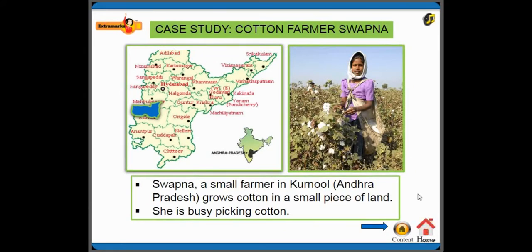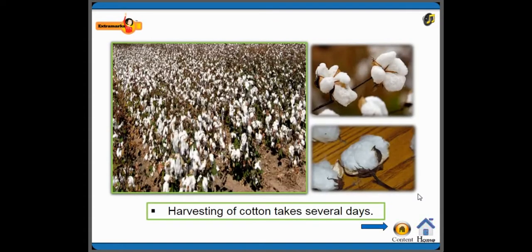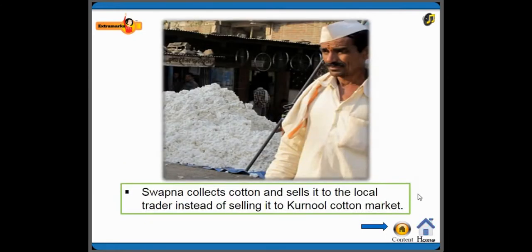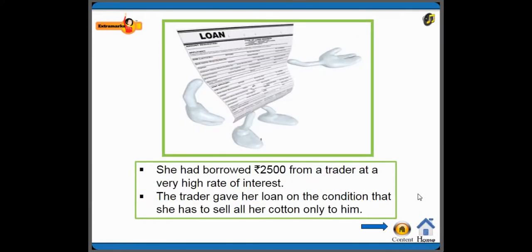Now let's see the case study of cotton farmer Swapna. Okay, Swapna, a small farmer in Kurnool, grows cotton in a small piece of land. She is busy picking cotton. She is the girl who is picking cotton. This is the place Kurnool. The harvesting of cotton takes several days. And Swapna collects cotton and sells it to the local traders instead of selling it at the Kurnool cotton market.